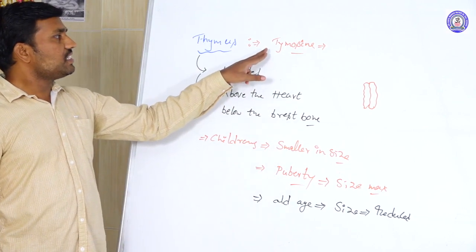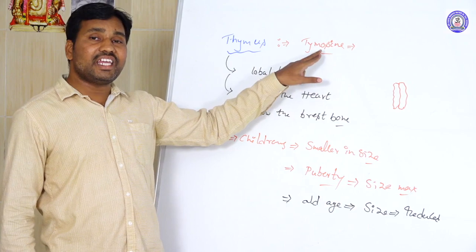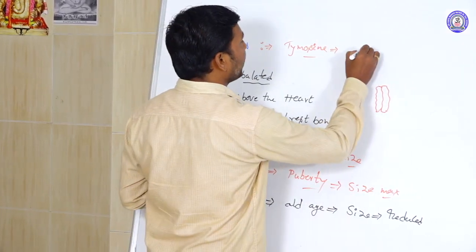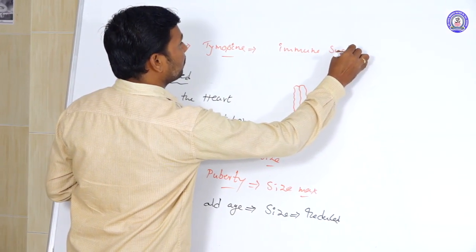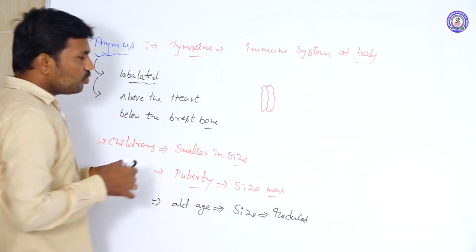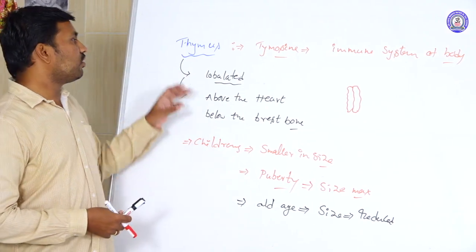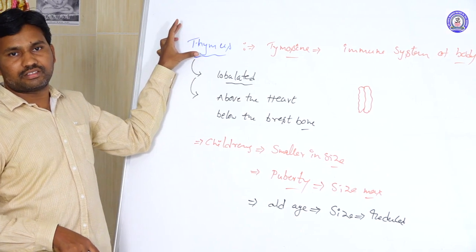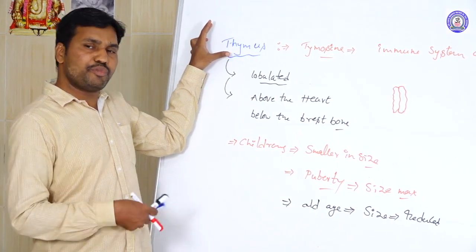Here the thymosin, this peptide hormone, is involved in the immune system of the body. So how is the thymus or thymosin involved? That is why the thymus is also called an immune organ. It is also considered an immune organ.